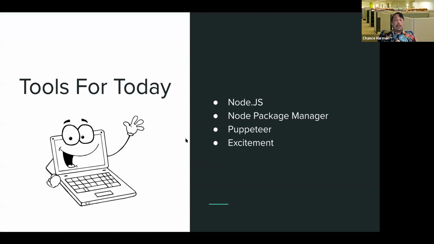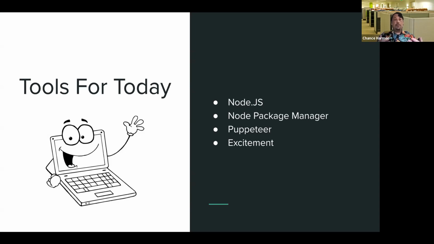We're going to get into it pretty fast. This is a pretty slide light demo. And I'm not going to say that it's code heavy. We're just going to stay in that environment a lot more. There's very few things we're going to need today. We're going to need Node.JS, which if you're not familiar with it, shout out to me afterwards. I'm happy to get you introduced. Node Package Manager, which is just kind of like your install wizard on Windows. That's going to let us be able to use the Puppeteer library.